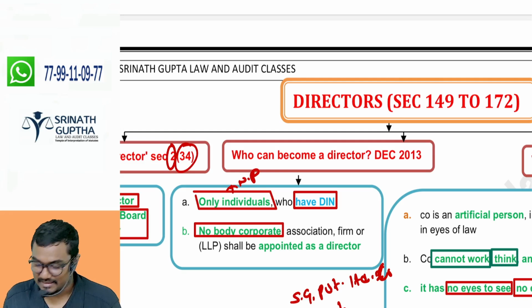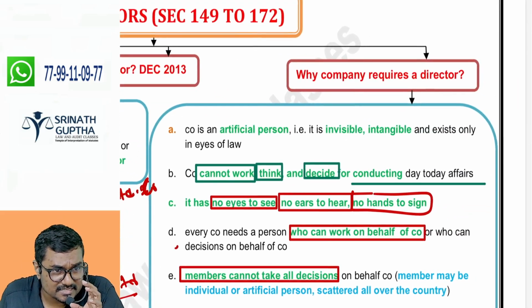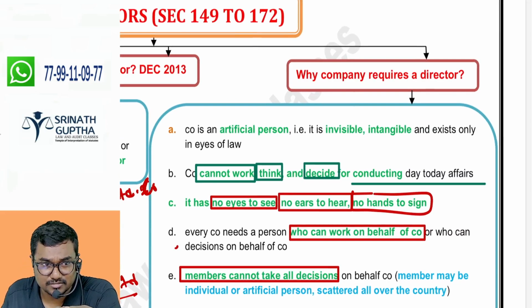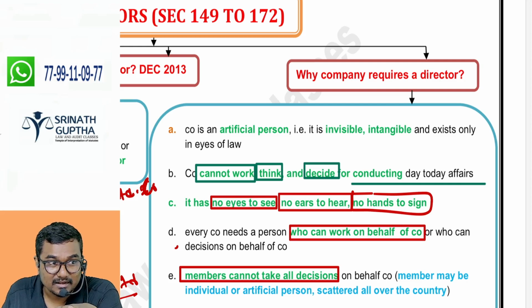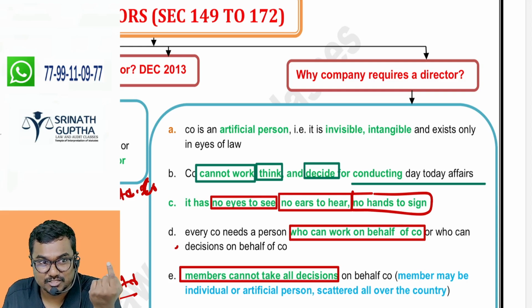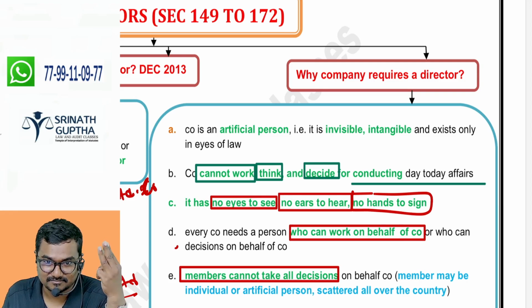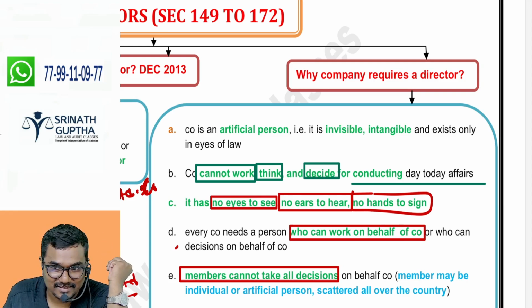That's why an artificial person cannot become a director. Then, when you're reading any section, understand the meaning of the words clearly, beta. You are unable to answer a few questions because you are just reading but not studying. You are seeing but not watching. You are hearing but not listening. The difference is there: listening, hearing, watching, seeing, reading, studying. Studying with focus. Listening with focus. Watching with focus.